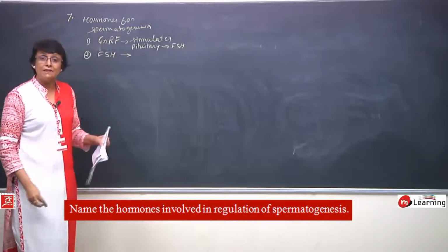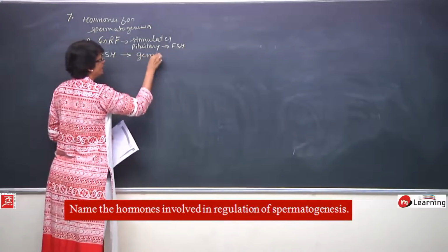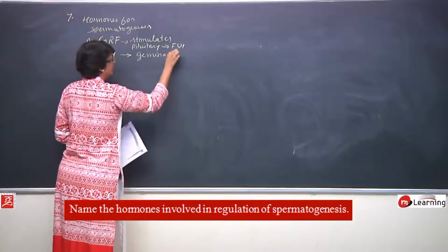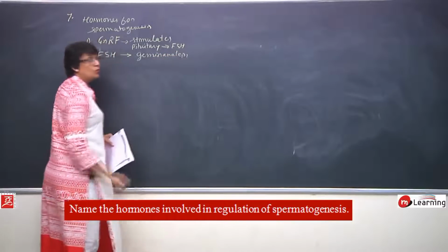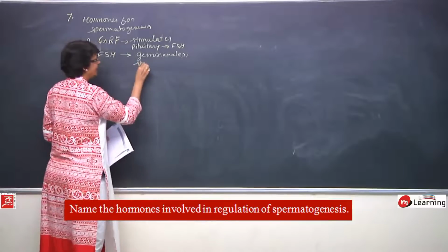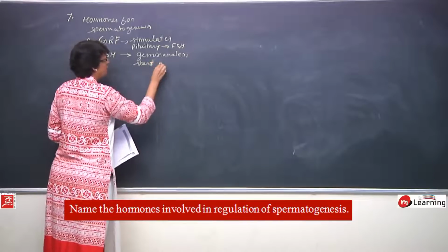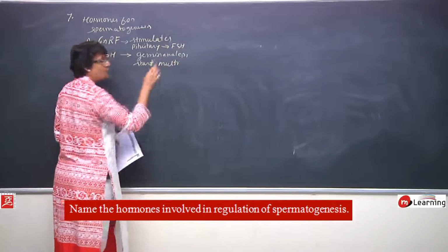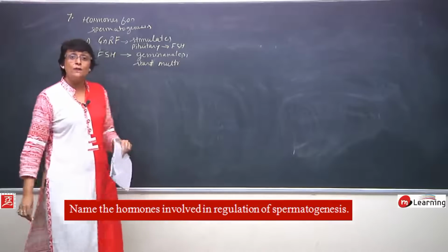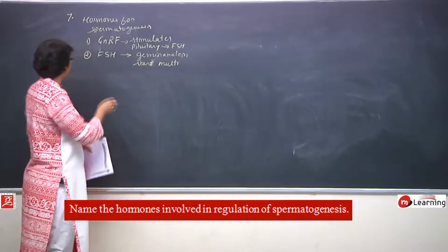What is the job of FSH? It stimulates germinal epithelium to do what? To start division, to start multiplication, and multiplication is the first step of spermatogenesis. So it initiates spermatogenesis.